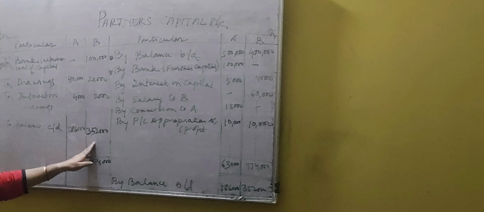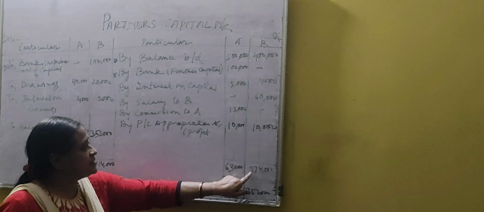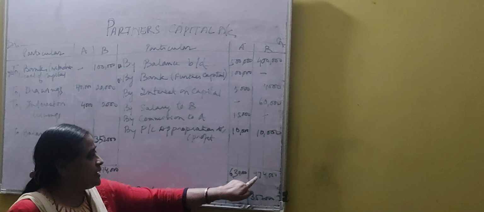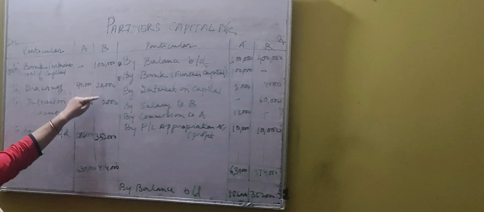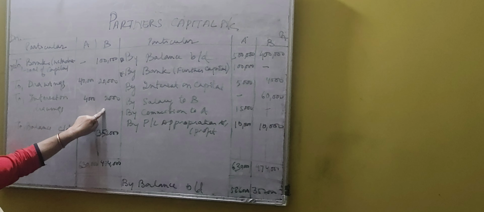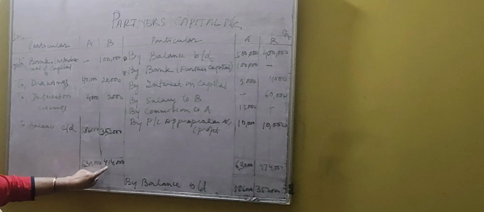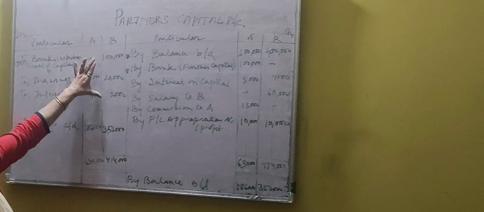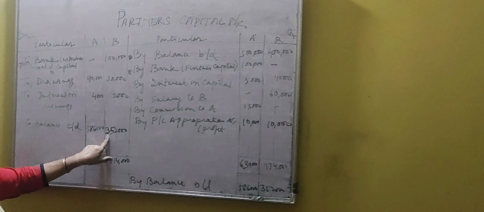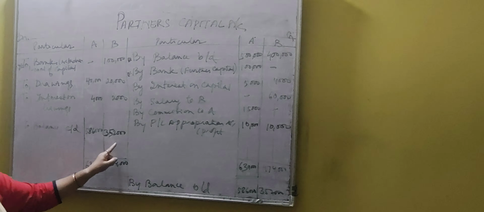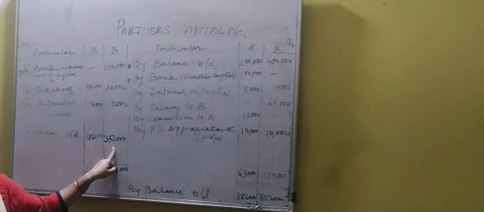Now let's come to B. Credit total of B is 4,74,000. And debit total of B is 1,22,000. So from 4,74,000 we deduct 1,22,000, we get 3,52,000. So this is the remaining balance of capital of both the partners.